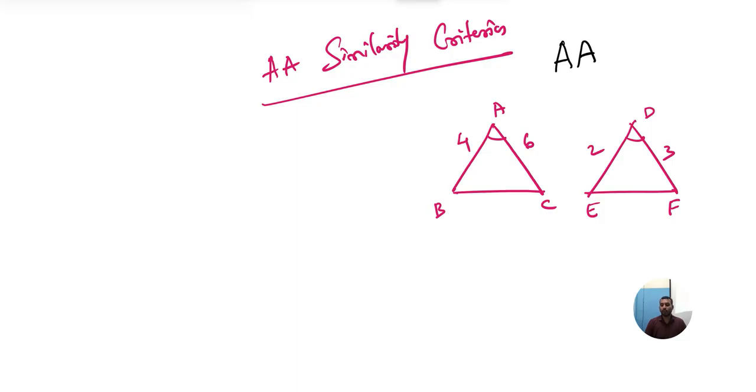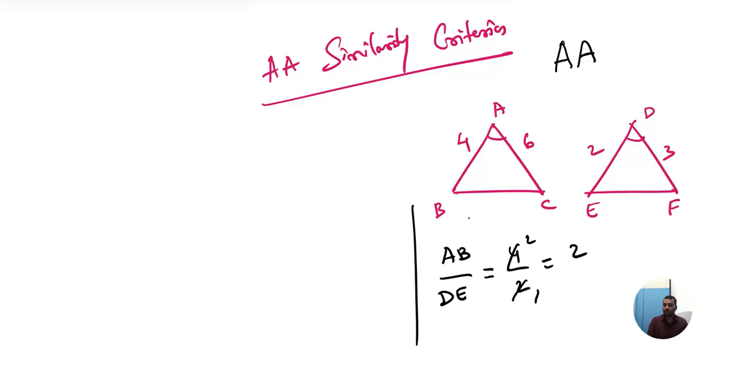अब इसमें बड़ी साइड कौन है बेटा? लेफ्ट साइड कौन है? AB. Left side is AB. Here left side is DE. If you have to show similar, then you should take left by left. Congruent means equal. Similar means proportional. AB by DE. What is AB by DE? 4 by 2. Answer is 2 by 1, that is 2.